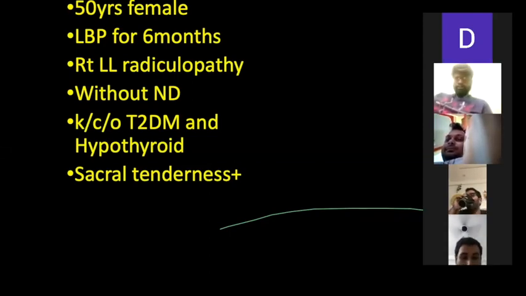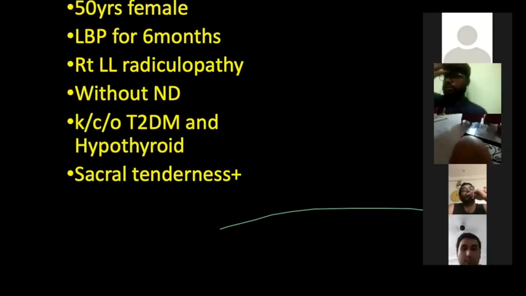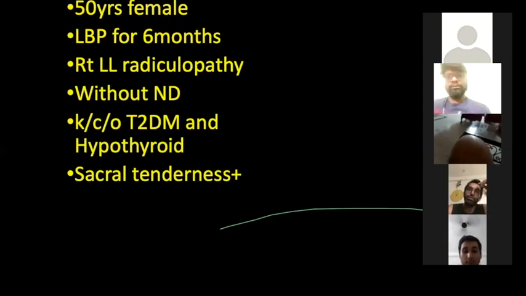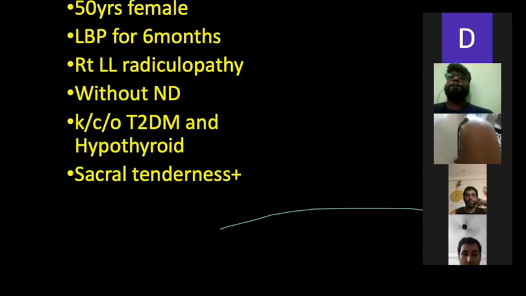So the pain should be continuous, and there should not be any relieving factor. Second, there must be some systemic features like loss of appetite, significant loss of weight, blood body involvement, or some sleep disturbance. Okay. And next is this radiculopathy. So how do you know this is a radiculopathy or myelopathy or myeloradiculopathy? Clinically, how do you understand it is a radiculopathy?